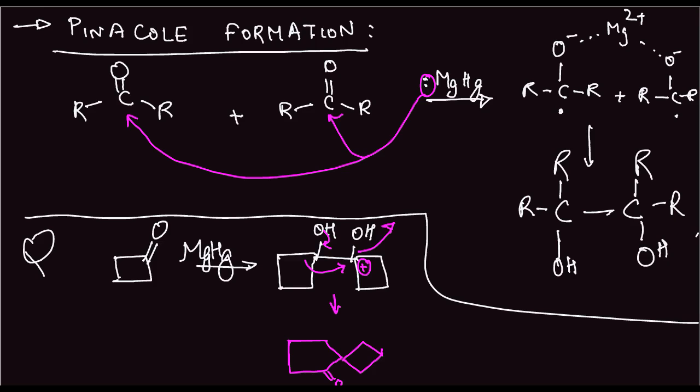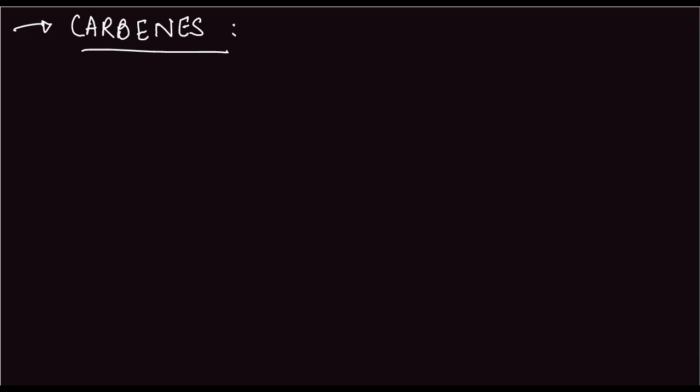Next we move to carbenes. What are carbenes and what are their reactions? Carbene is this group, with its double bonds, two hydrogens attached to it and a lone pair. Carbenes are electron deficient. What are the properties of carbenes?